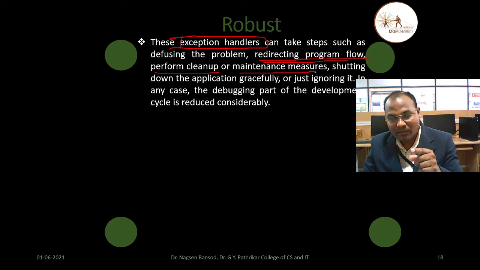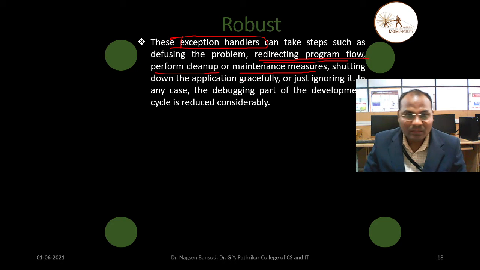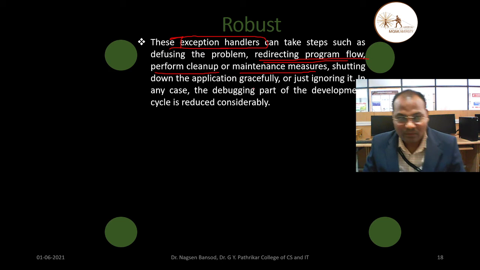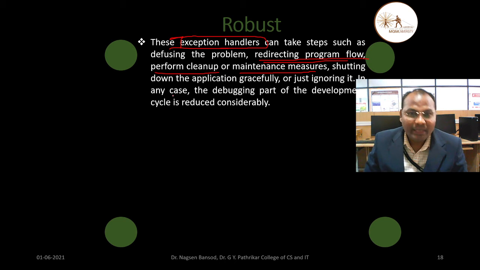If you are performing mathematical operations, there are some operators like addition, subtraction. Focus will be given on those measures. Next one is shutting down the application gracefully. Your application, your software will automatically shut down and restart again, just ignoring the errors. In any case, the debugging part of the development cycle is reduced considerably.